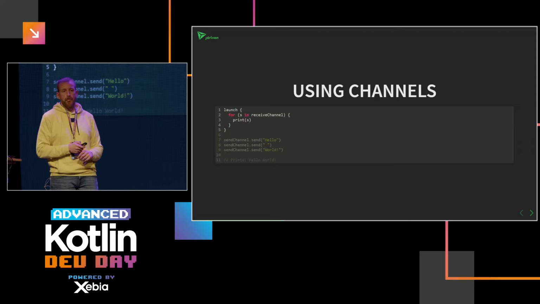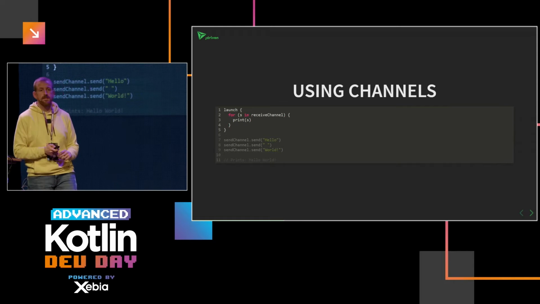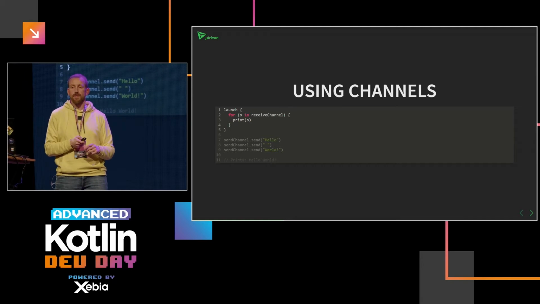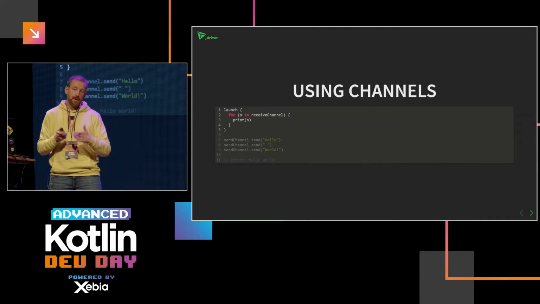To consume messages from the channel, a very simple way is just to use it in a for loop. In this case, we just iterate over the ReceiveChannel, and we print whatever is received from that channel.